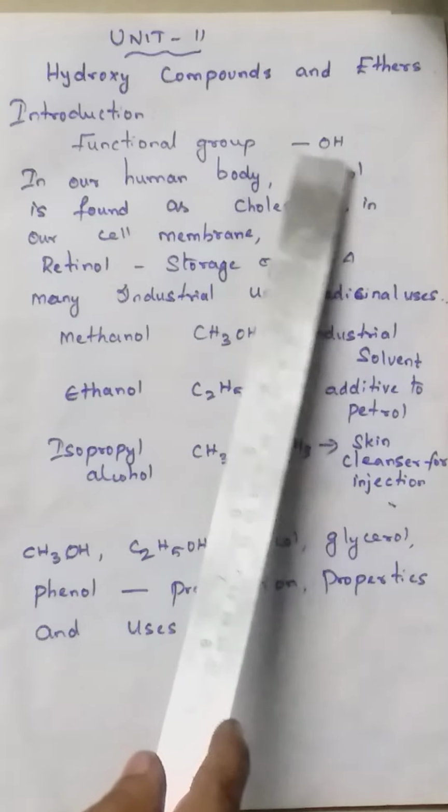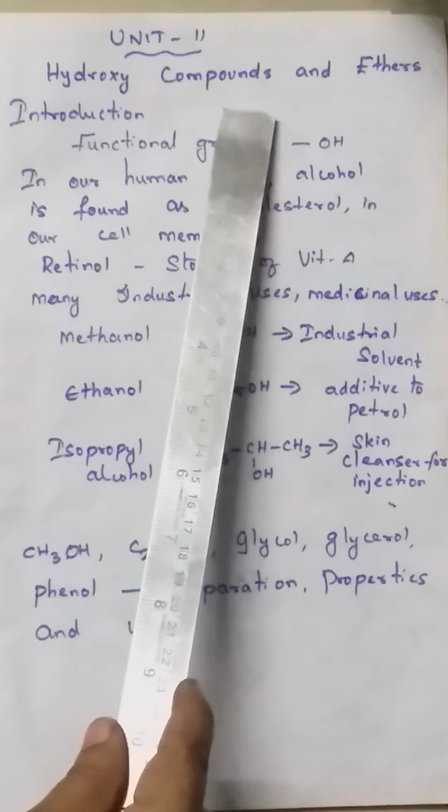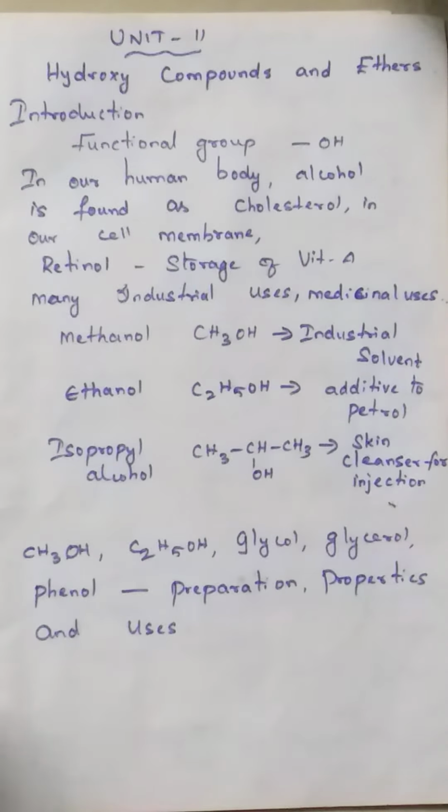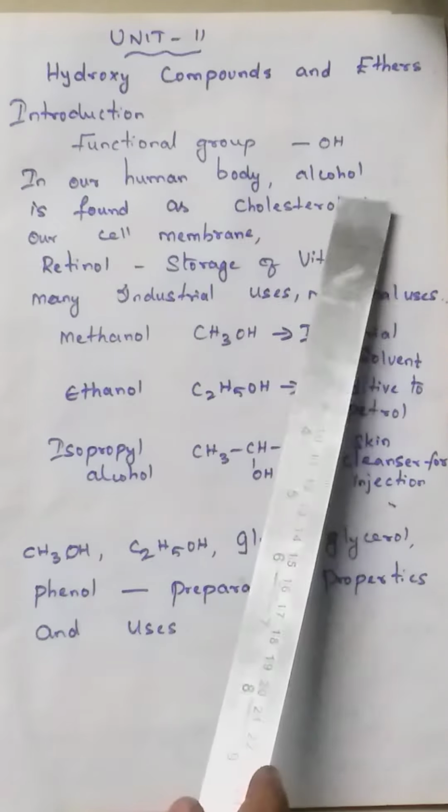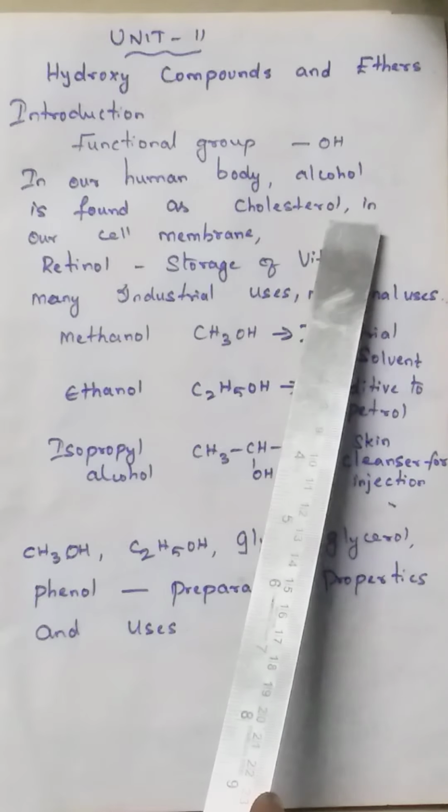So this is the functional group of alcohol. We call them hydroxy compounds. So the organic compound which contains the hydroxyl group as a functional group is called a hydroxy compound. For example, if we take cholesterol, which is found and important in the cell membrane, the OH in cholesterol is an alcoholic functional group.